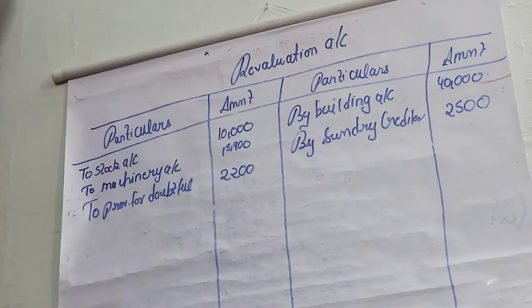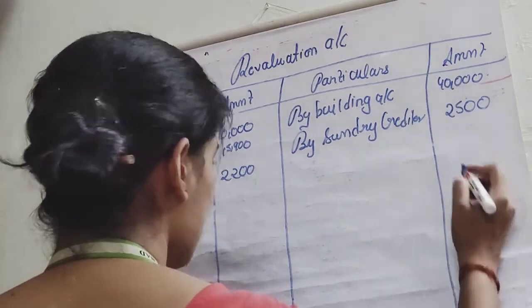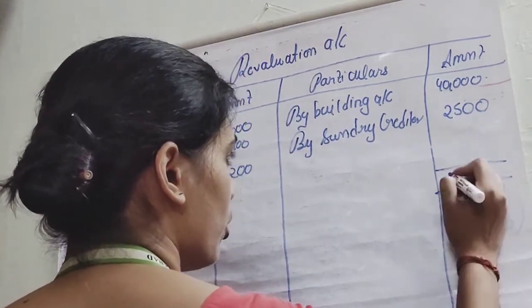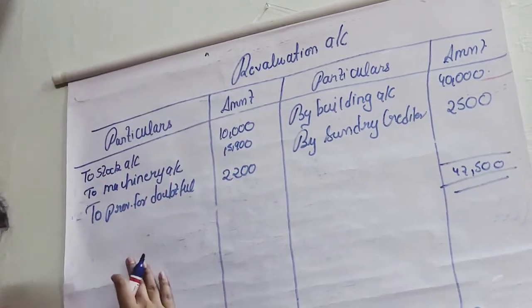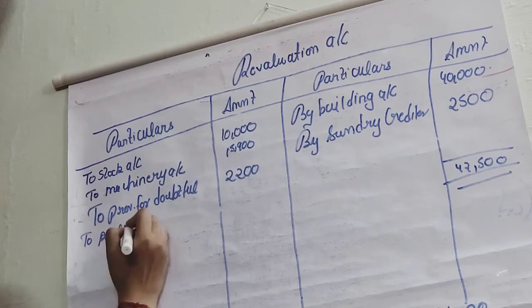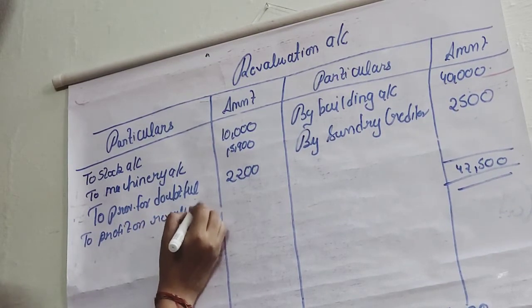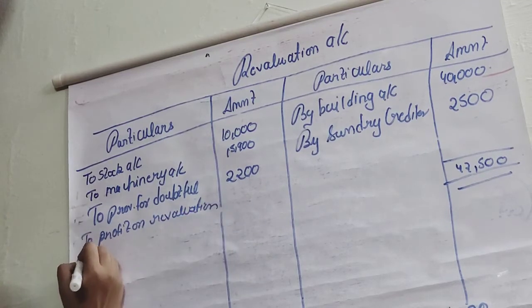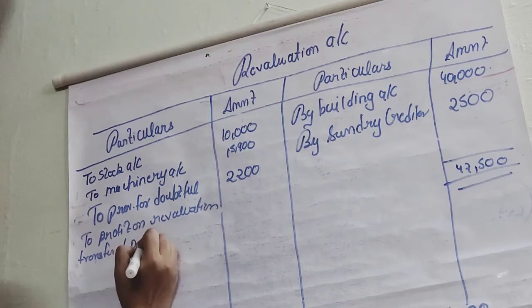So now we are going to calculate the profit and the loss. So we will add on this side. It will come to 42,500 and here we will have profit on revaluation transferred to partners capital account.